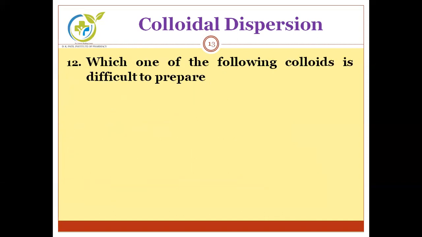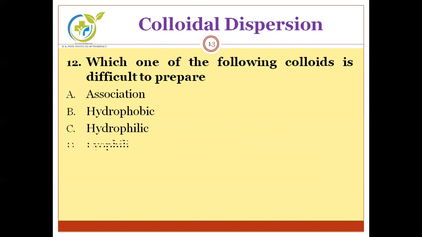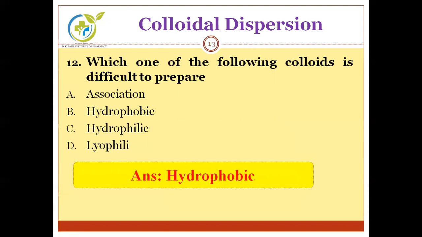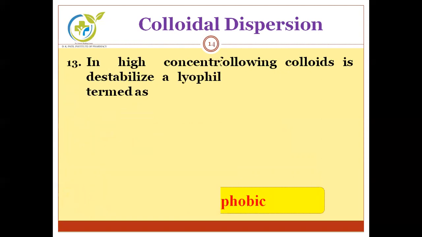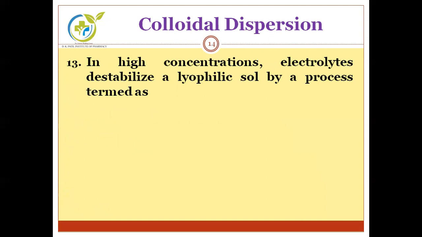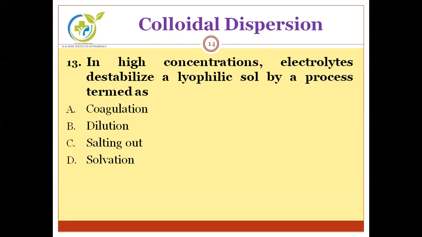Which one of the following colloids is difficult to prepare? A, association; B, hydrophobic; C, hydrophilic; and D, lyophilic. And the correct option is hydrophobic in nature. It is difficult to prepare, just like lyophobic. Moving to the next question. In high concentrations, electrolytes destabilize the lyophilic sol by a process termed as: coagulation, dilution, salting out, and solvation.